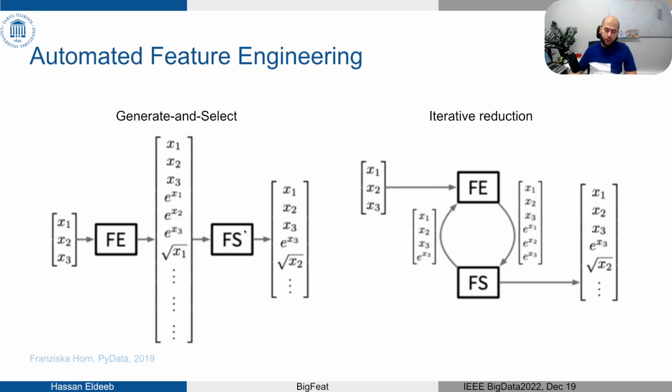Then eventually they apply a final feature selection step where they reduce the number of generated features and report them to the machine learning model. For the iterative reduction paradigm, they iterate between extracting some features and reducing the number of generated features into a smaller feature pool, and again feature extraction, selection, and so on till they eventually report the eventually selected features.